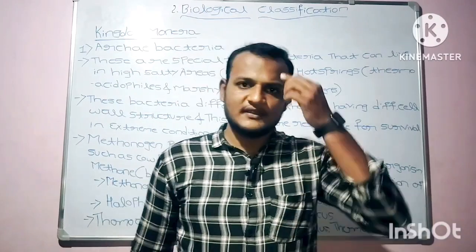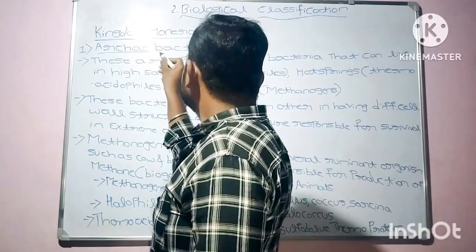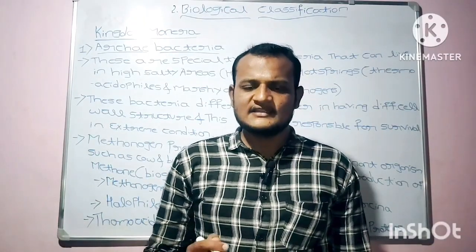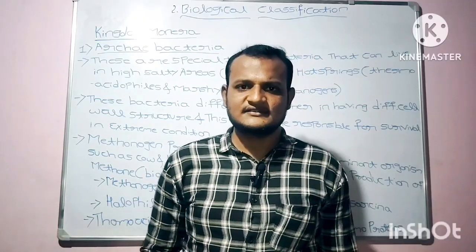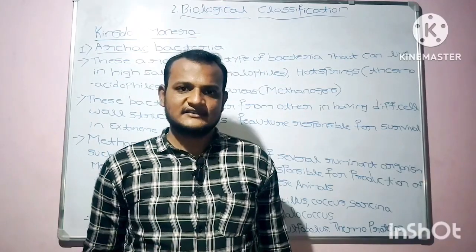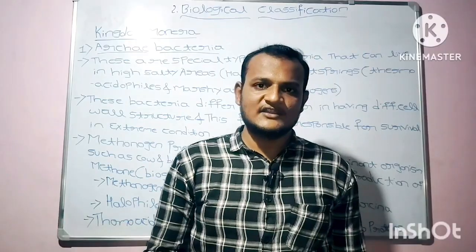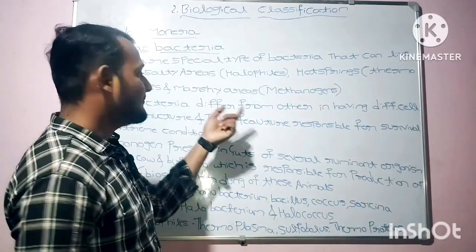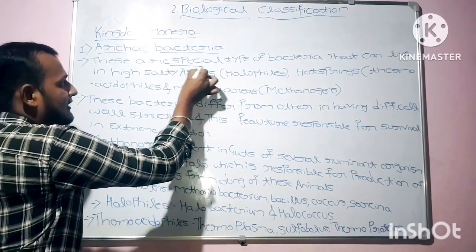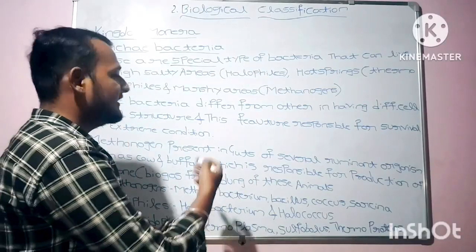Now moving to the first group of Kingdom Monera, that is Archaebacteria. Archaebacteria are a special type of bacteria that can live in habitats such as hot springs, high salty areas, and marshy areas.